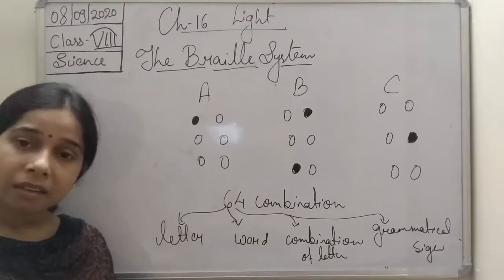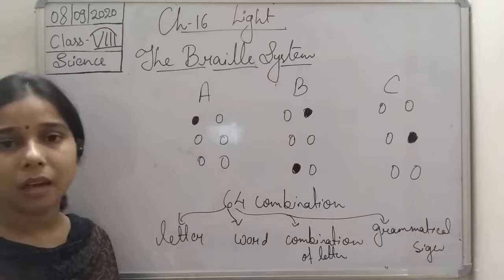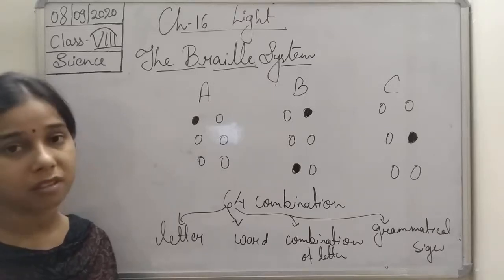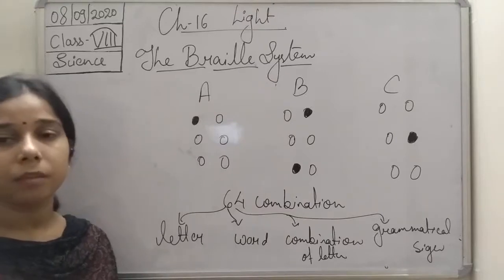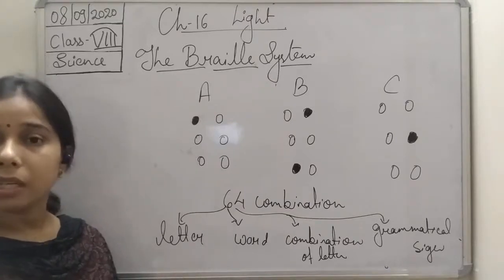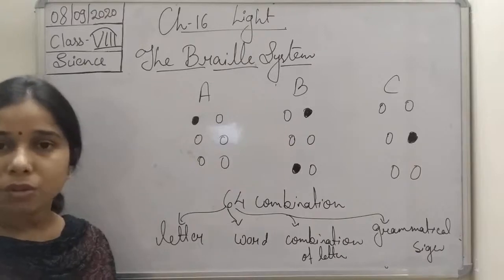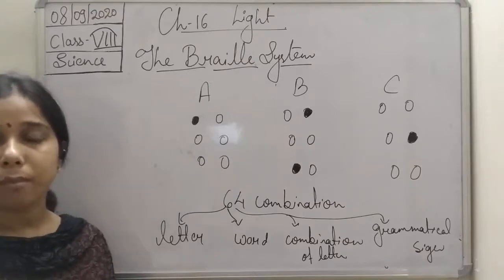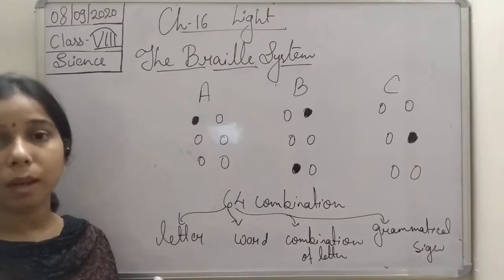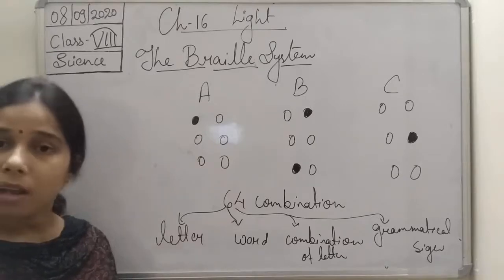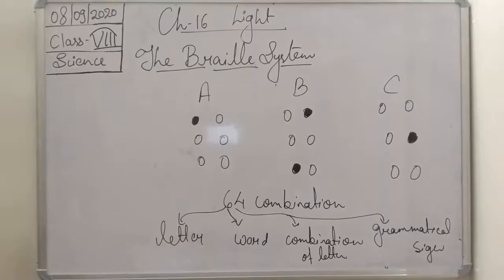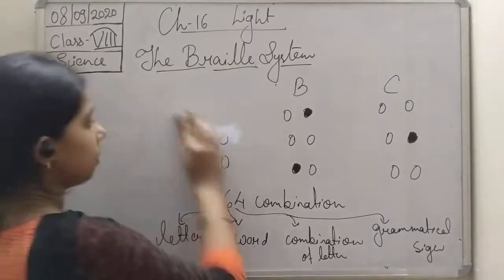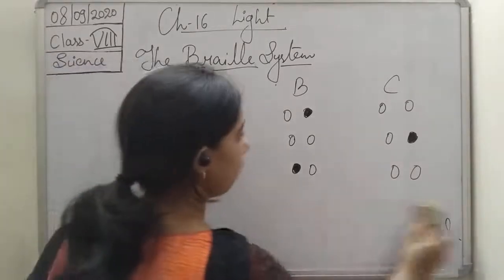How can they start, students? In the beginning they understand the letters. At first they understand the letters, then words, and then the combination of letters. By this they are able to understand the Braille language. Okay, so we can write it that the Braille system has a 63 dot pattern.